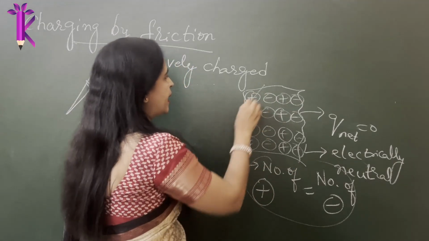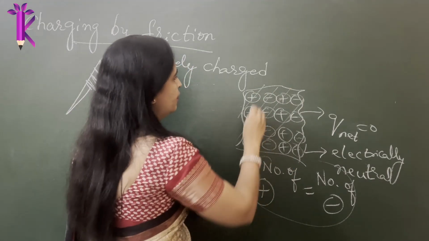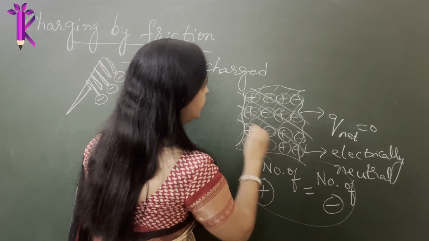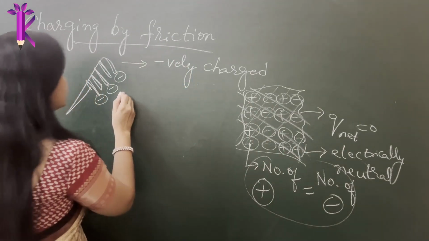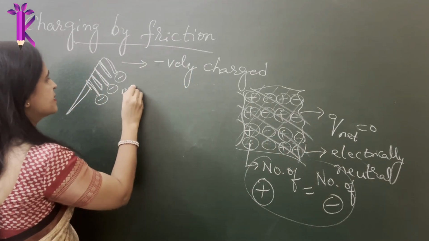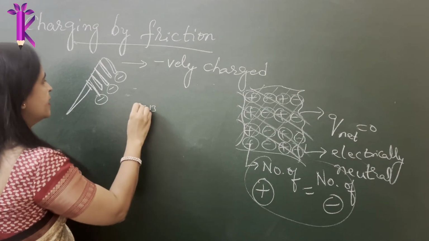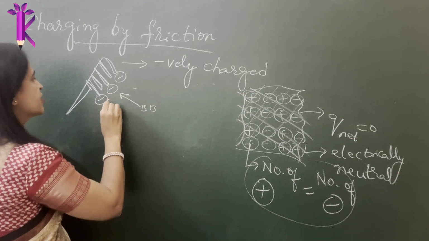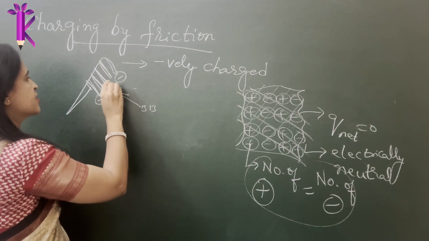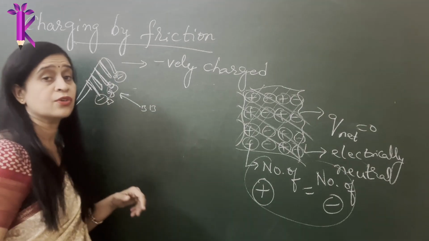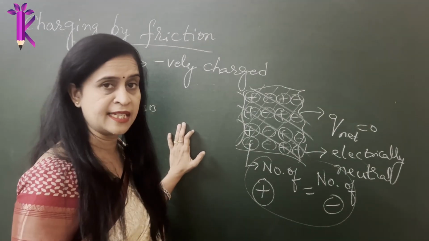So what do you do? You break it into small pieces, right? Very tiny pieces. So you see that when you bring these tiny pieces of paper close to the comb, they tend to attract each other, and some of them even come and get stuck to the comb, right? So this you must have tried, you must have seen this happening.